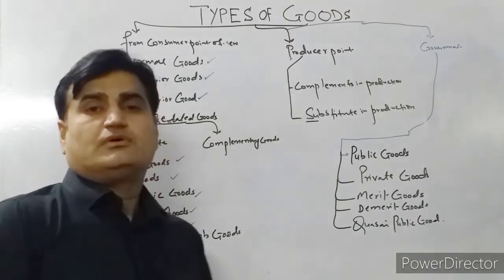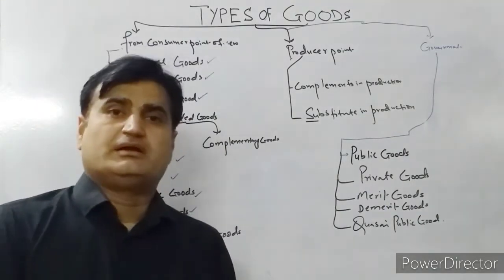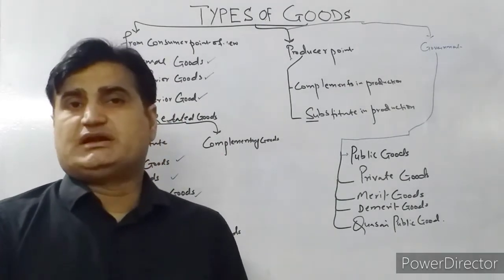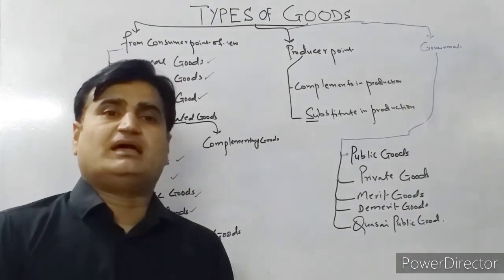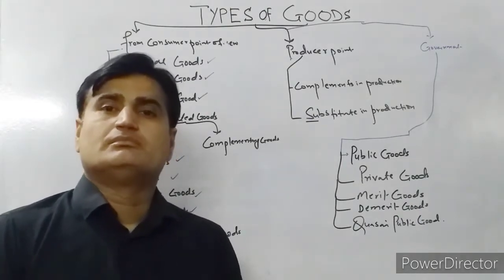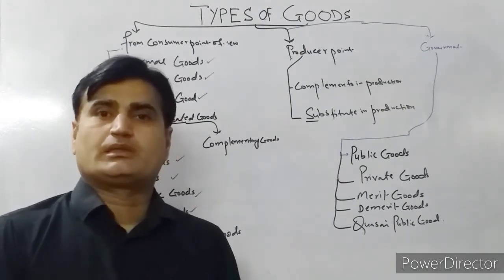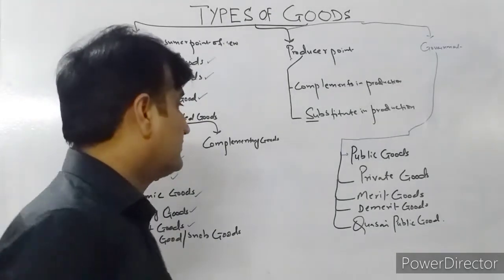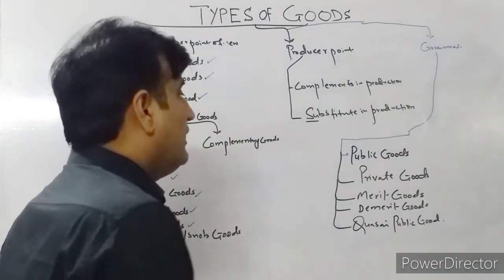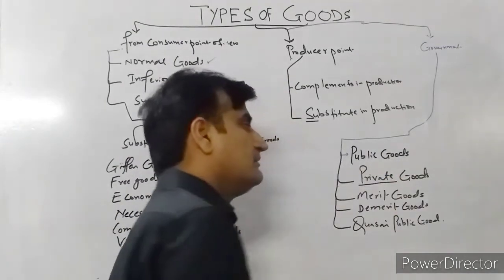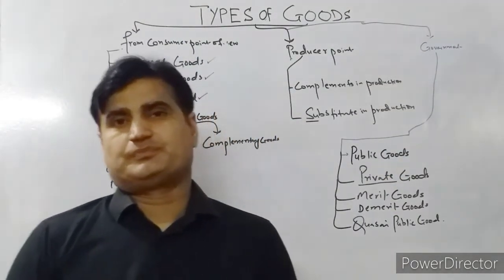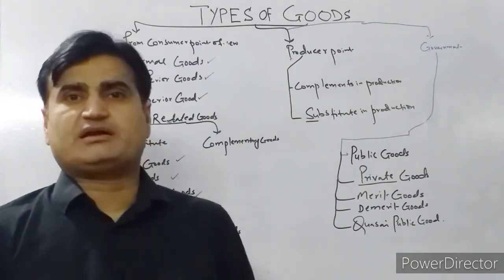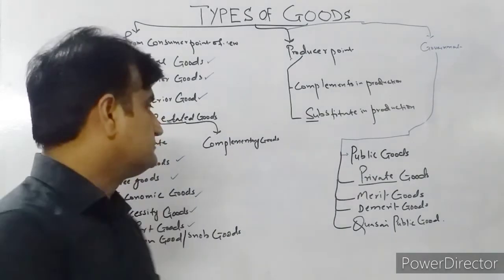Public goods are those goods where an increase in consumption by one does not decrease the availability for others. For example, highways, motorways, parks, defense. So these are the public goods. And private goods are rivalry and excludable. For example, the goods in a store market are private goods.